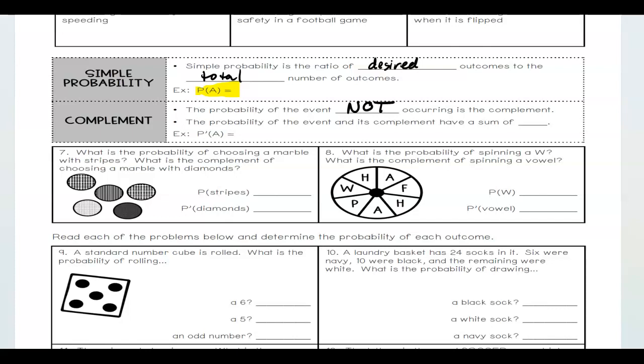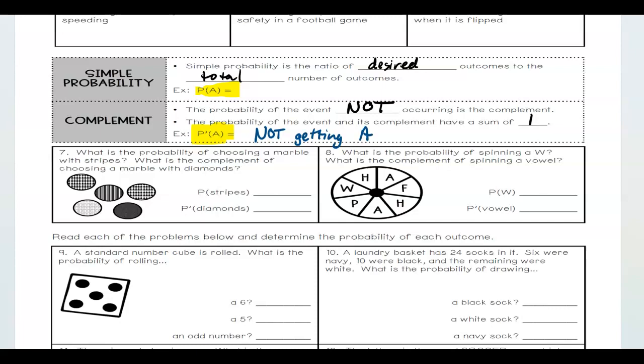The probability of an event and its complement have to have a sum of 1. For instance, the probability of me flipping heads on a coin is 50%. The probability of me not flipping heads, aka flipping tails, is also 50%. 50 plus 50 adds up to 100% or 1. That is labeled with this kind of apostrophe, so P apostrophe A means the probability of not getting A, right?